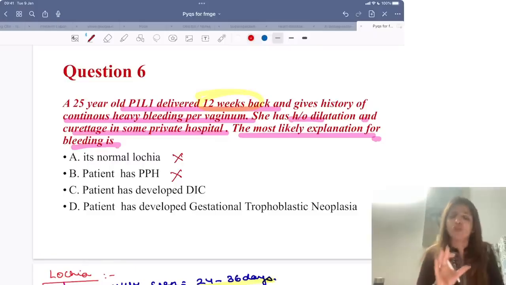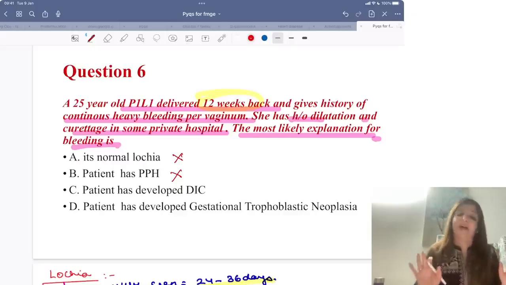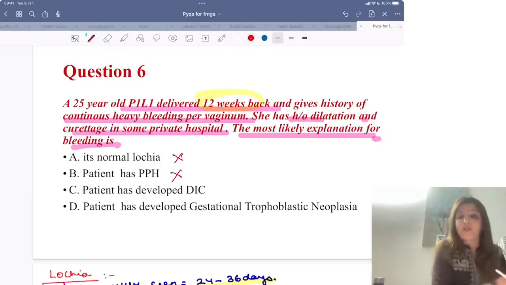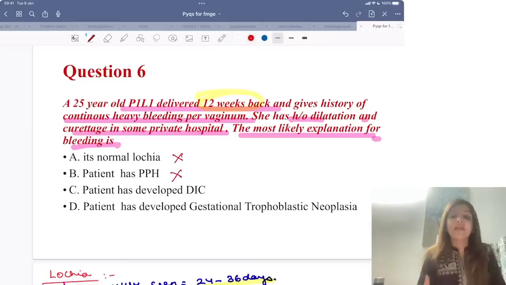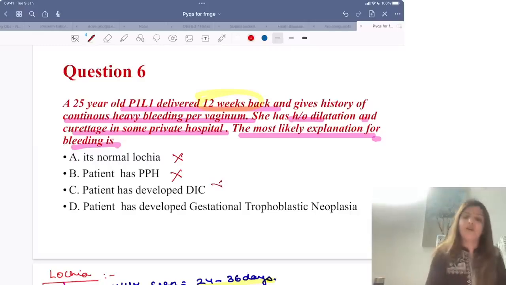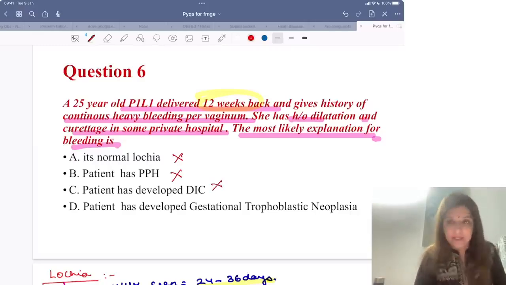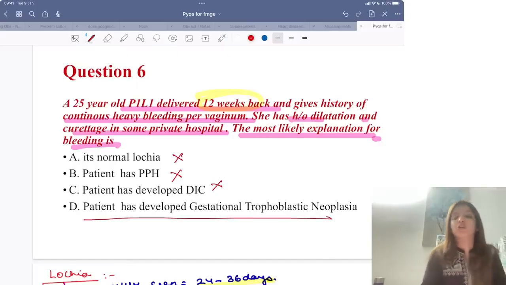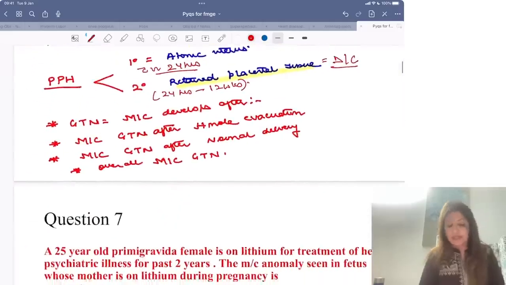Do you think a patient of DIC presents to you like this, that for 12 weeks she has been bleeding and the patient is coming to you with vitals stable, telling you I have been bleeding for past 12 weeks? No. DIC is an emergency situation. Patient comes to you with excessive bleeding and in shock. So it cannot be a case of DIC. This means by ruling out all the other options, this is a case of gestational trophoblastic neoplasia.